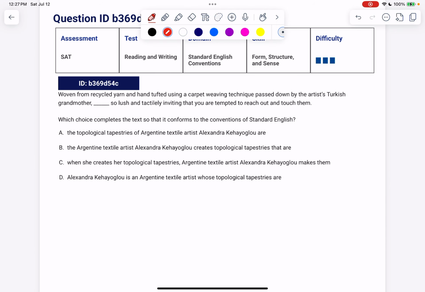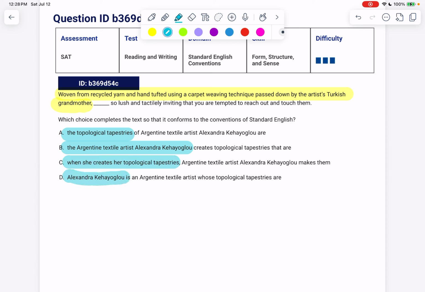Ooh, when I see the answer choices that are phrasey like this, it really does look like a dangling modifier. So let's look at our describey phrase. Woven from recycled yarn and hand-tufted using carpet weaving techniques passed down by the artist's Turkish grandmother. What was woven from recycled yarn and hand-tufted using carpet weaving techniques passed down by the artist's Turkish grandmother? Was it the topological tapestries? Was it the Argentinian textile artist Alexandra? Was it when she creates her topological tapestries? Or was it Alexandra herself?